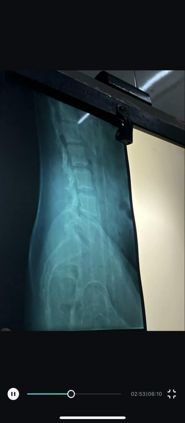So you can appreciate here the X-ray of the LS spine. Here it is normal, there is no compression, no fracture, and if the patient complains of back pain and it is chronic, you can go through CT or MRI and you can see the ligamentum flavum, if there is compression. So in this X-ray the LS spine is normal, and there is no fracture as well as no compression in between.